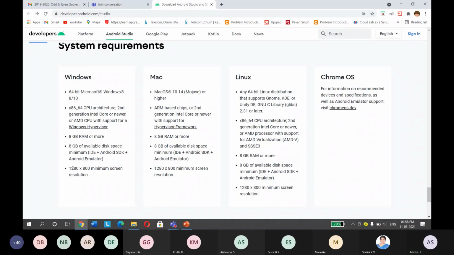Okay, and this is the system resolution. The main thing is you require 8 GB RAM. Even on an 8 GB RAM system, it's very slow. Actually, the optimal is 16 GB RAM. 16 GB RAM is required if you want to develop a full-fledged Android application on your system. But 8 GB is the minimum.